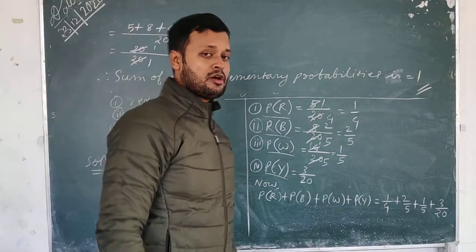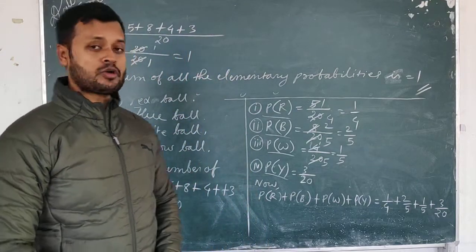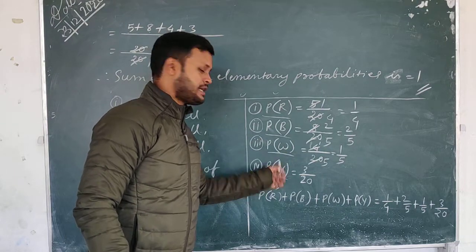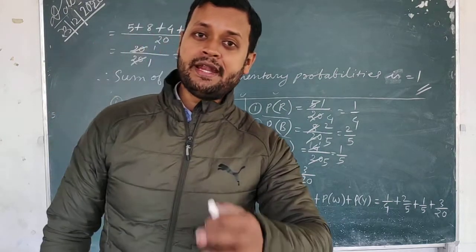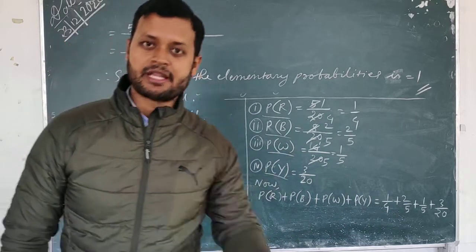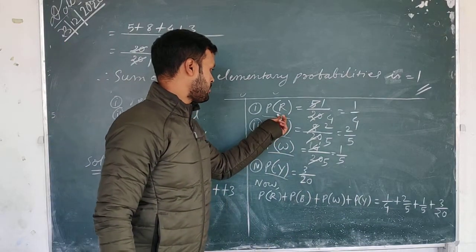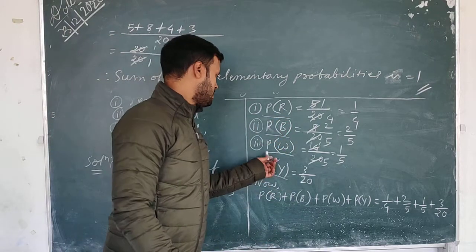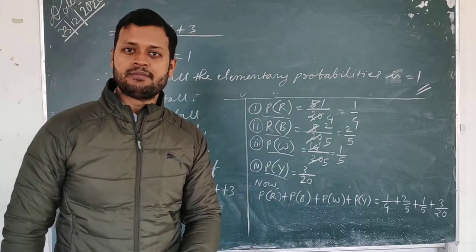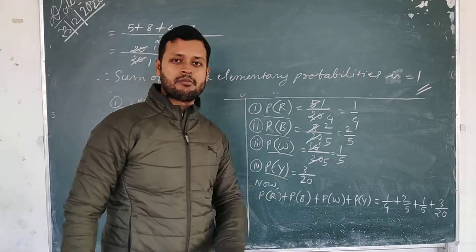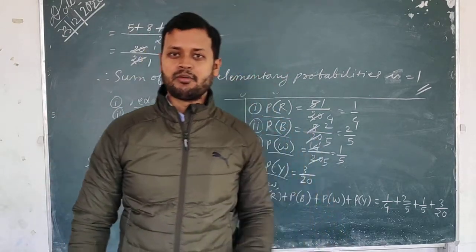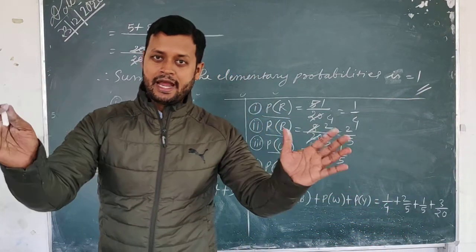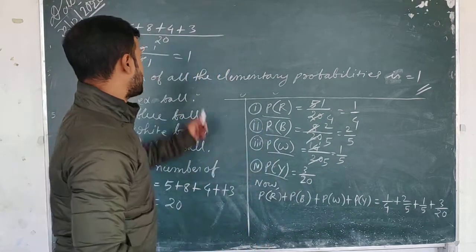So students, you will observe that in this experiment there are 4 constituents. The bag contains red balls, blue balls, white balls, and yellow balls. The probability for finding each of these balls is an elementary probability. That means the probability of finding the red ball is one elementary probability, the blue ball is another, the white ball is one more, and the yellow ball is also an elementary probability. So in an experiment, if there are many elementary probabilities and we add them all, we will always get equal to how much?